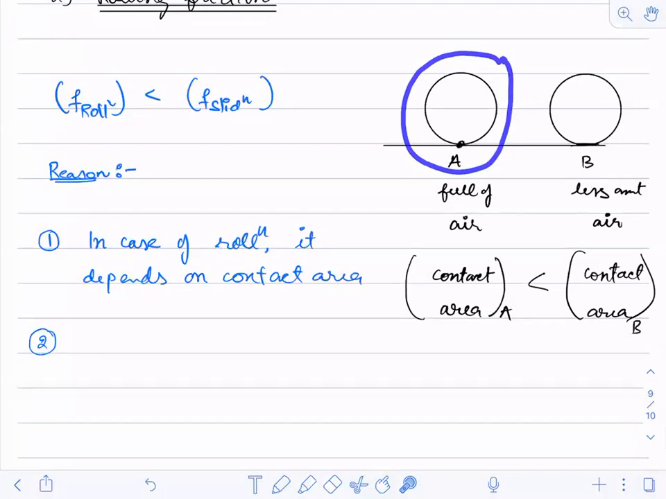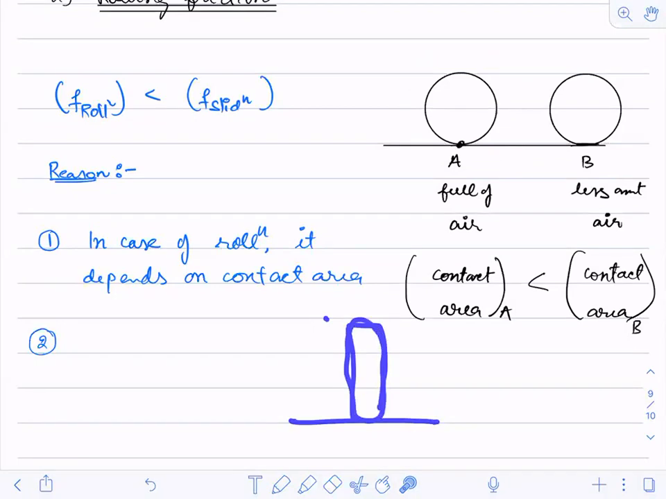there is contact at only one point. There is contact at only one point. But for a wheel it is like a line contact. Can you understand what I'm trying to say? Suppose this is the road, and if you see a wheel, you will have a wheel like this. So you are having either a line contact or a point contact.